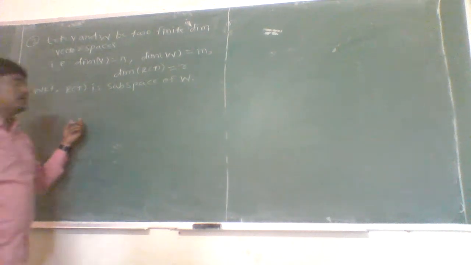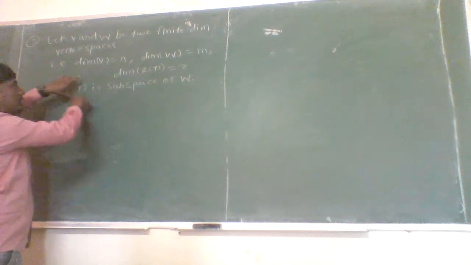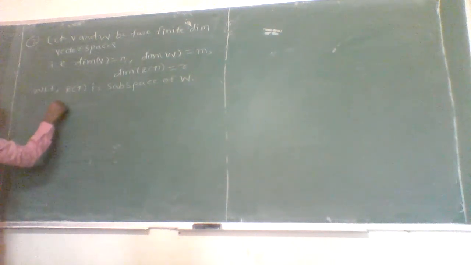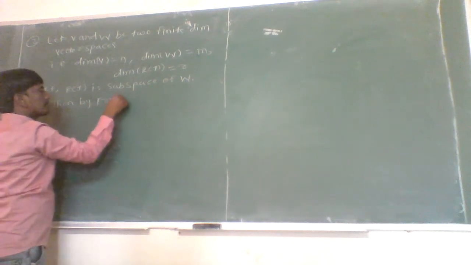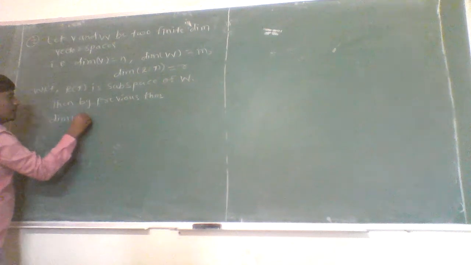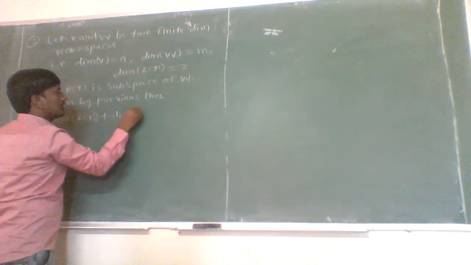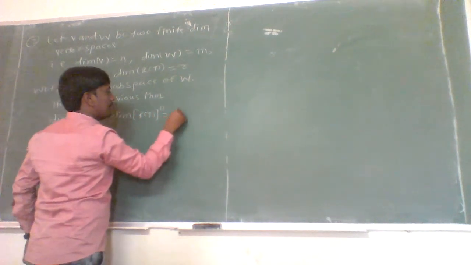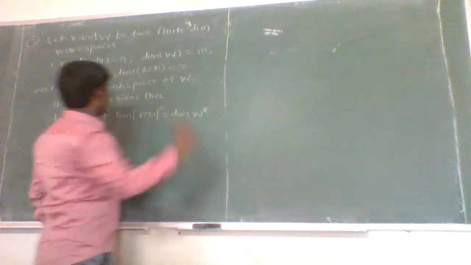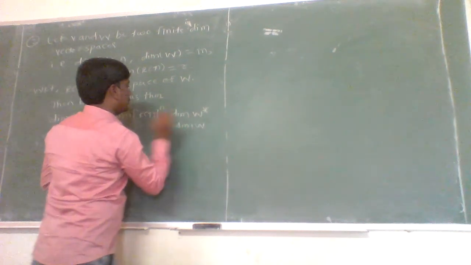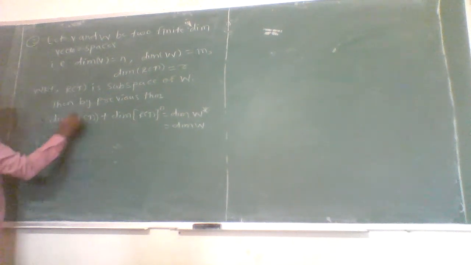Again, in the previous lecture, we proved that if V is any finite dimensional vector space over the field and W is any subspace of V, then the dimension of W plus the dimension of W annihilator is nothing but the dimension of V. As here the range space of T is a subspace of W, then by the previous theorem, the dimension of the range space of T plus the dimension of the annihilator of the range space of T is equal to the dimension of W star, which is nothing but the dimension of W. The dimension of W is given as m, and the dimension of the range space of T is r.